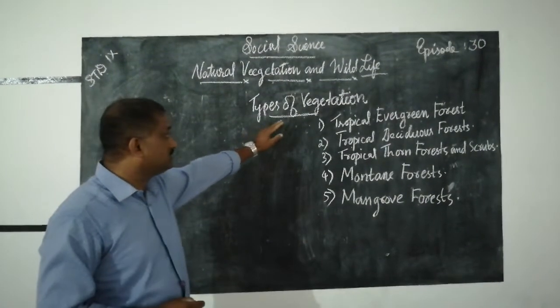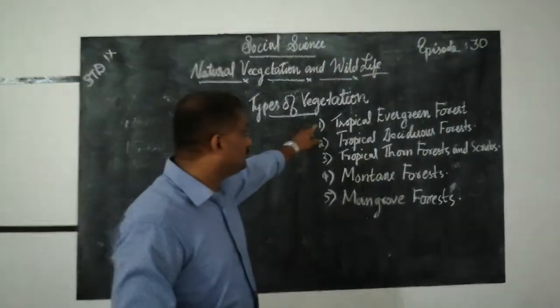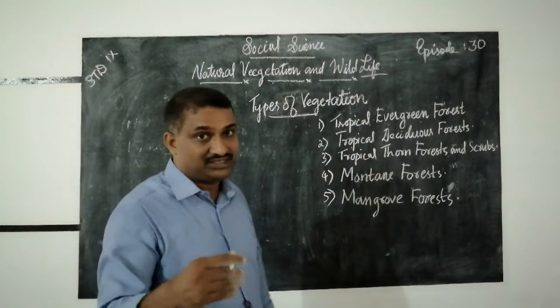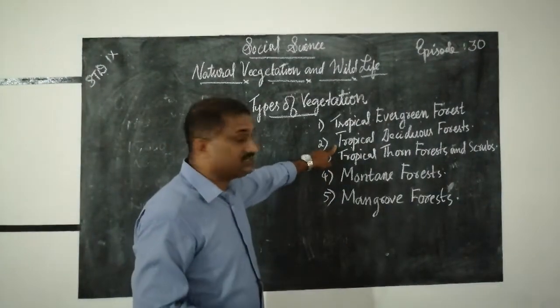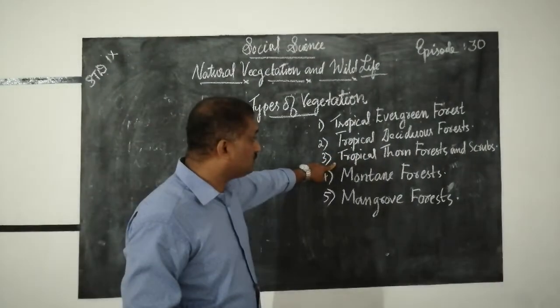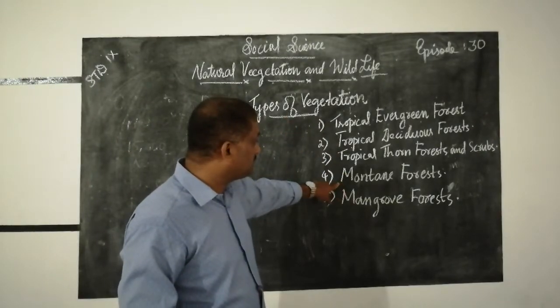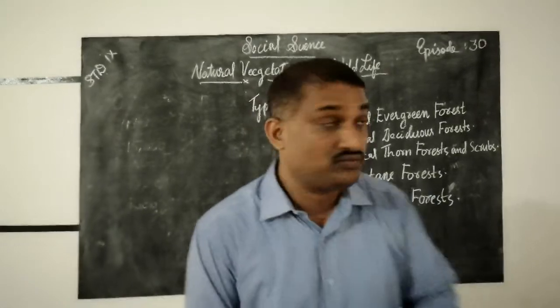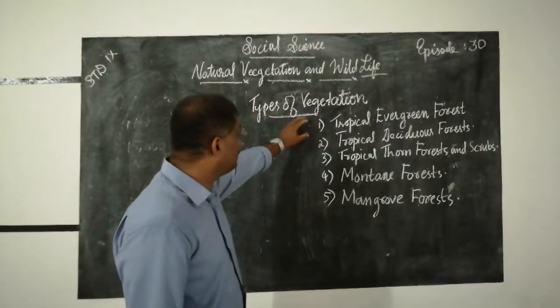Next, let us discuss different types of vegetation. First one, tropical evergreen forest. What is tropical evergreen forest? We will discuss. Next, tropical deciduous forest. Next, tropical tall forest and shrubs. And next, montane forest, then mangrove forest. Which are the different types of forest existing in different types of vegetation?